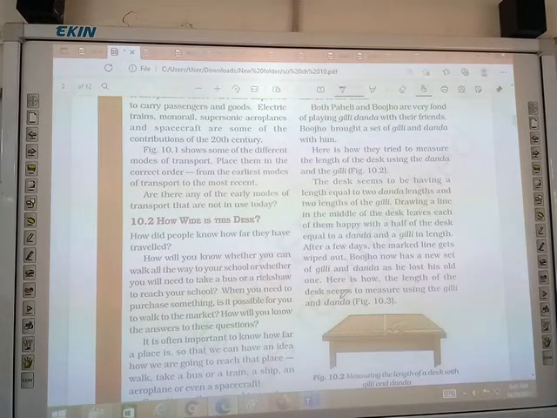They do not have scales. At that time we don't have scales. Scales were not developed, were not invented at that time. So they were using gilli and danda to measure the length of the desk.